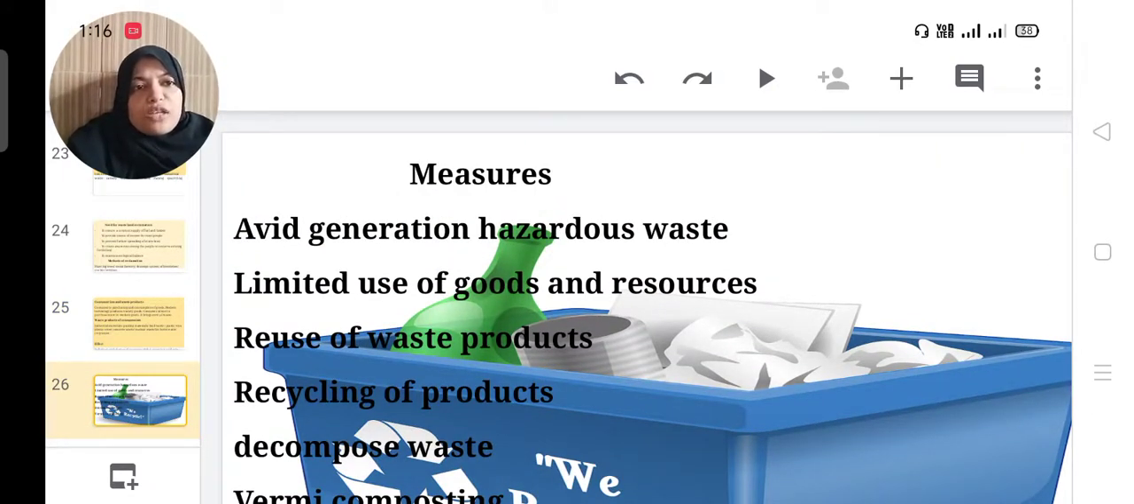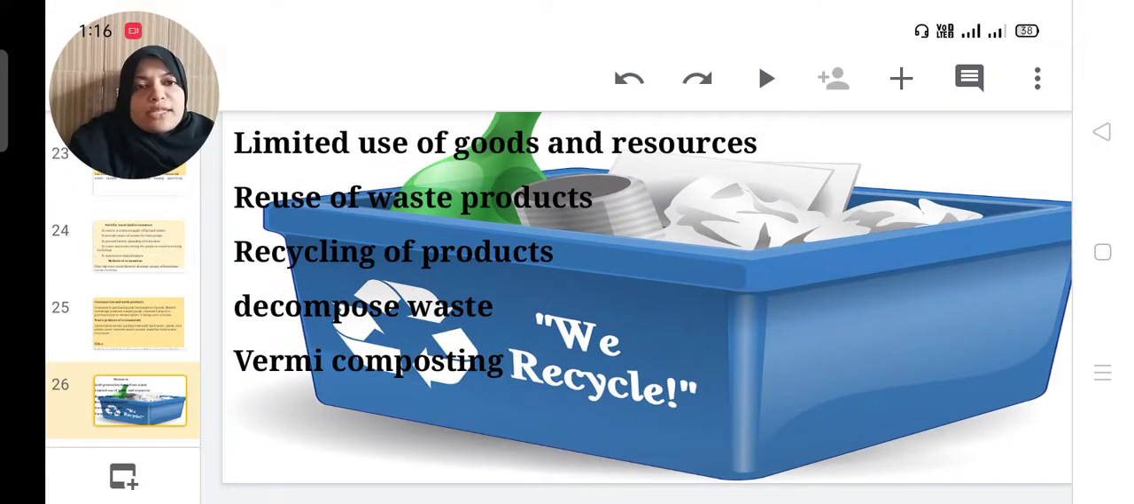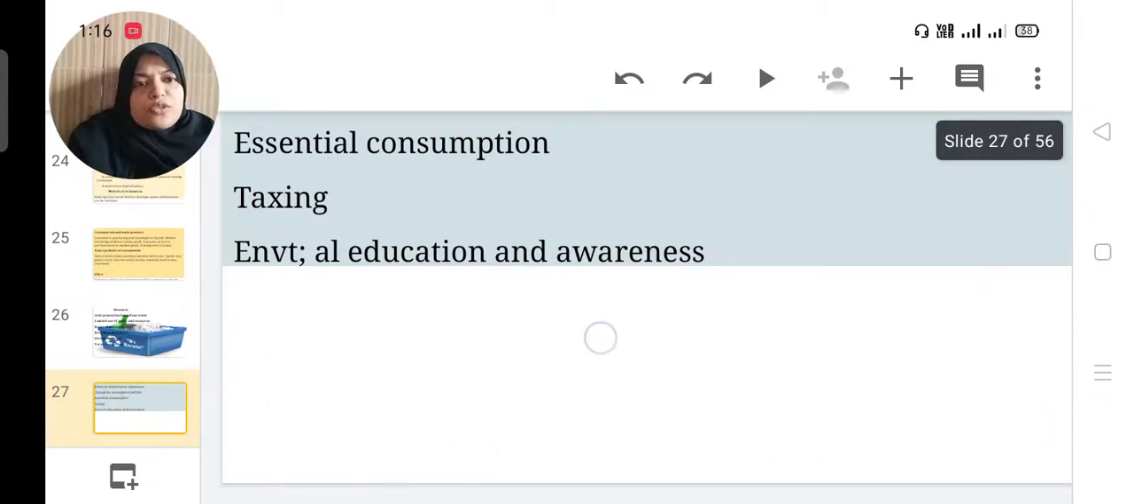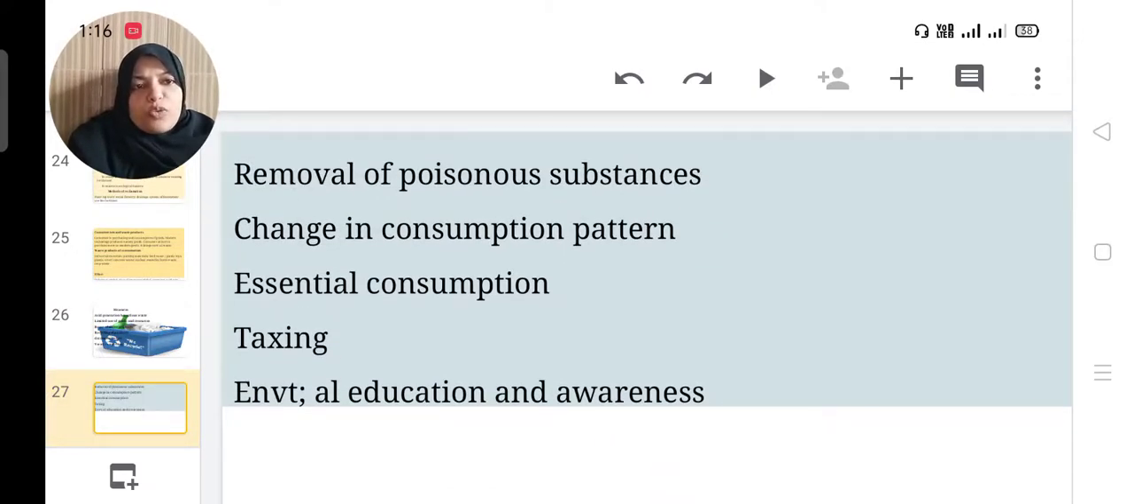Avoid generation of hazardous waste, limited use of goods and resources, then reuse of waste products, recycling of the products, then decompose waste, and we can use vermicomposting. The methods we have already understood in the previous topic. Then removal of poisonous substances, change in consumption pattern, essential consumption only, then taxing to control consumption of such items, then environmental education and awareness. Now we are following environmental education.